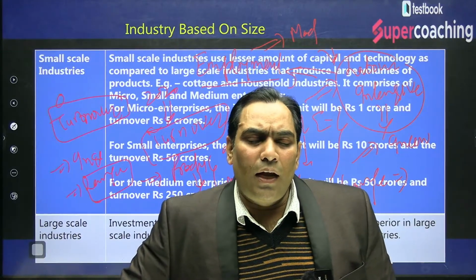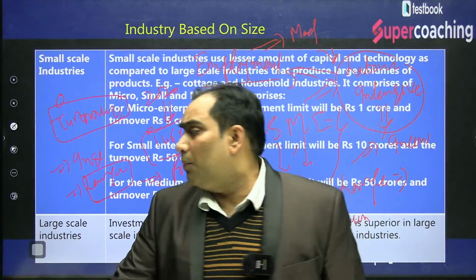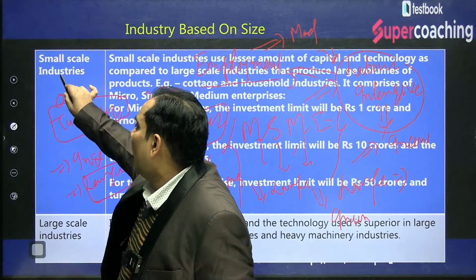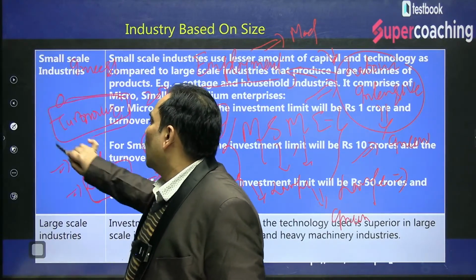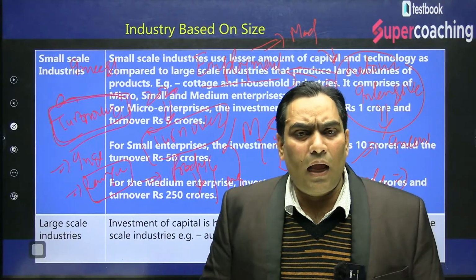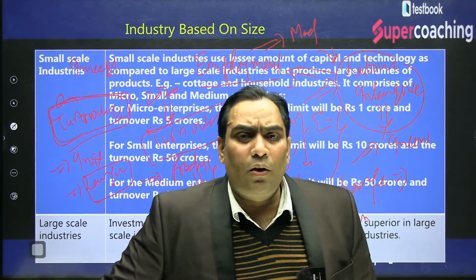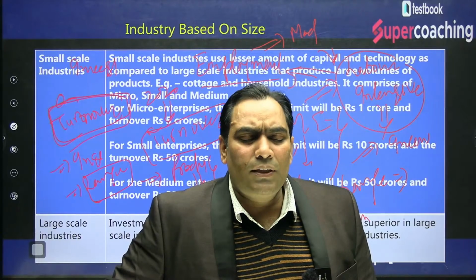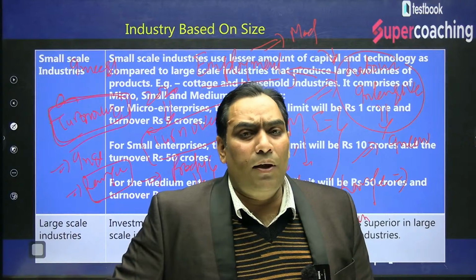Now we are defining MSMEs on the basis of both criteria: turnover as well as investment. Earlier it was on turnover only. We were discussing that because of turnover the industry was not very motivated to adopt modern technology and produce at large scale, because they had this fear that they would lose the incentives given by the government.